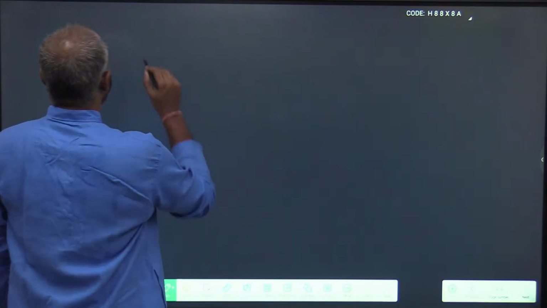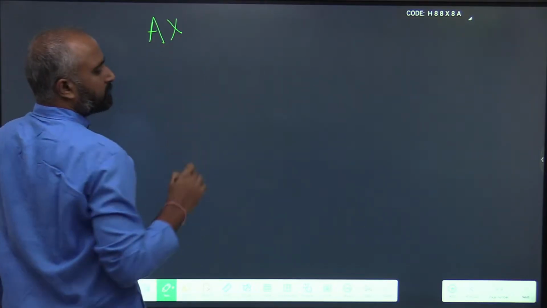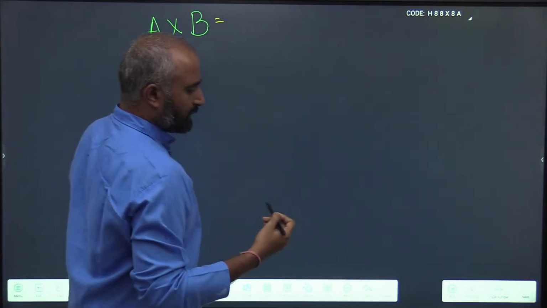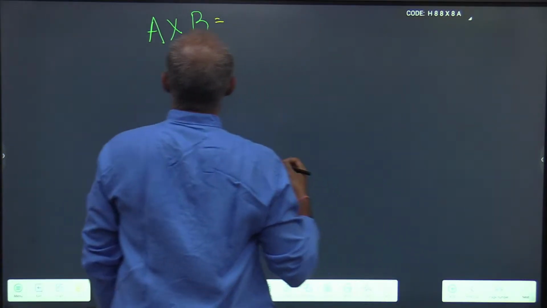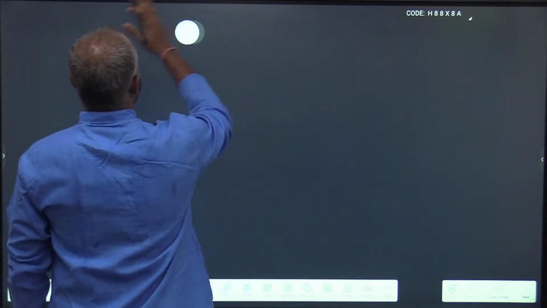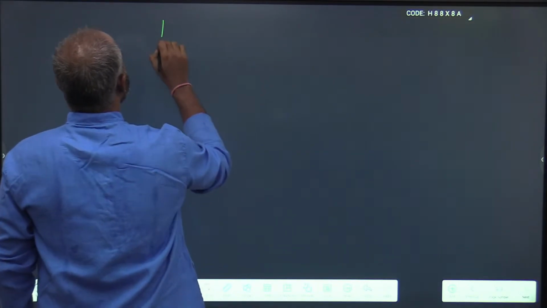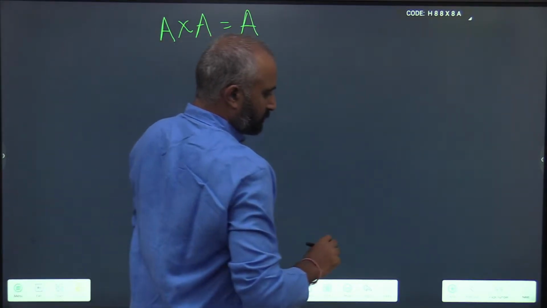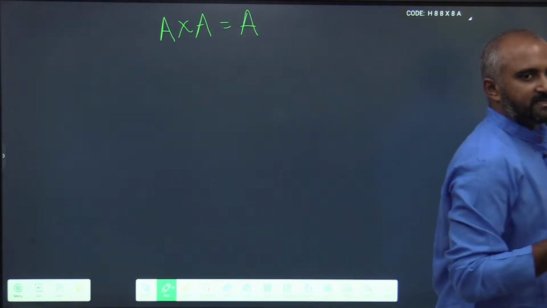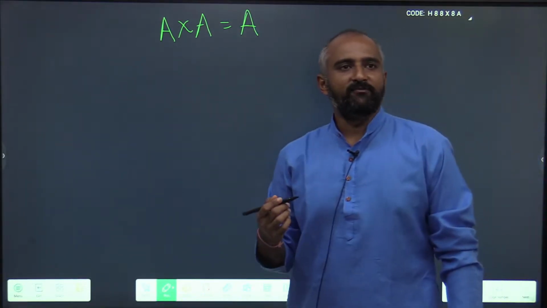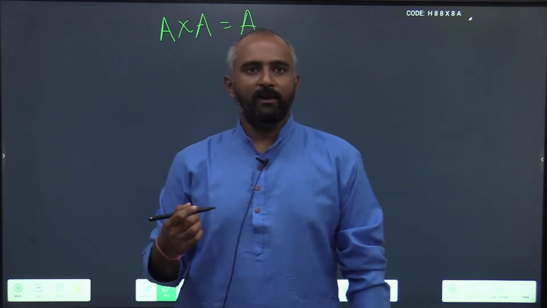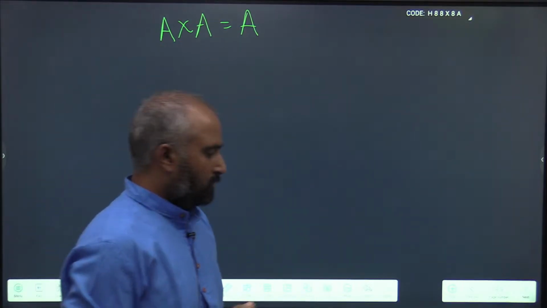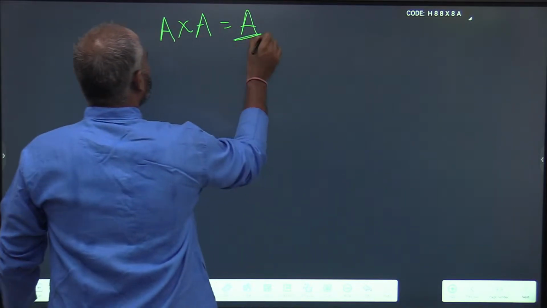Let us start with something much simpler: A into A is A. Two single digits multiplied will result in the same digit.